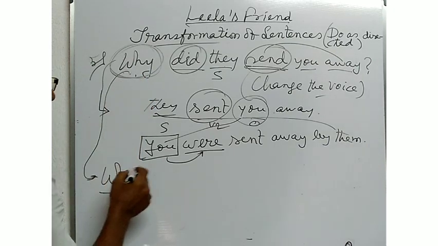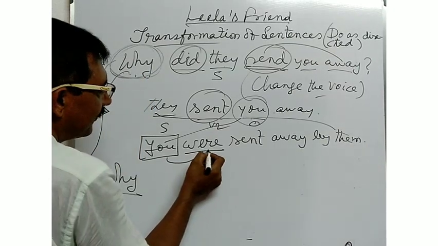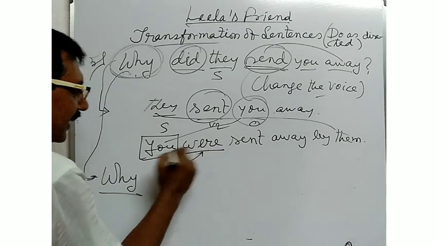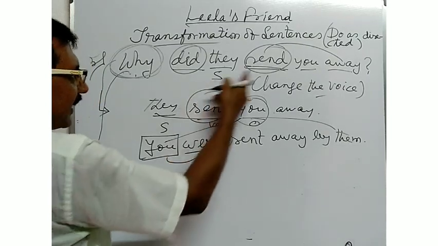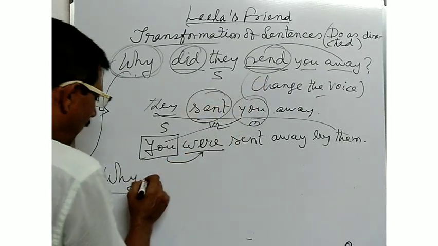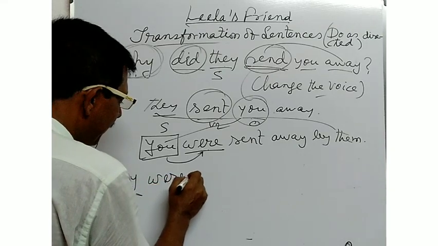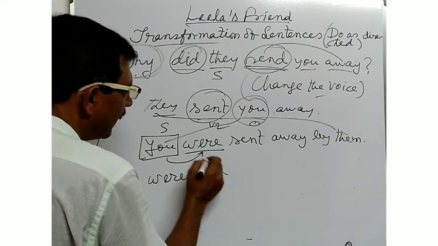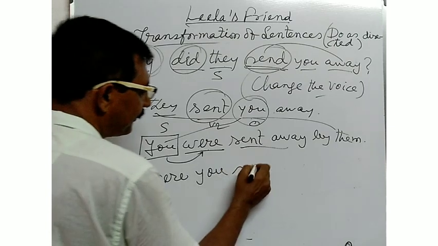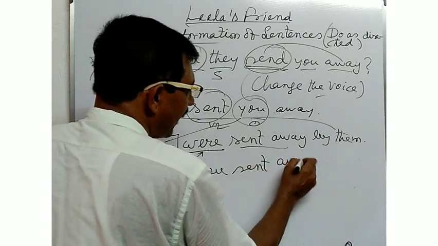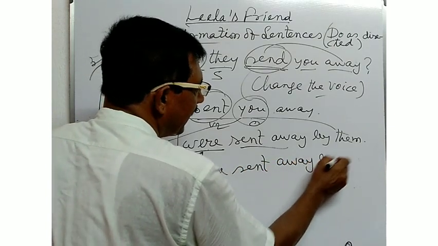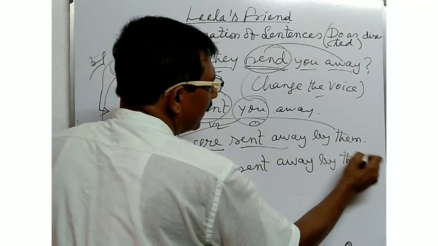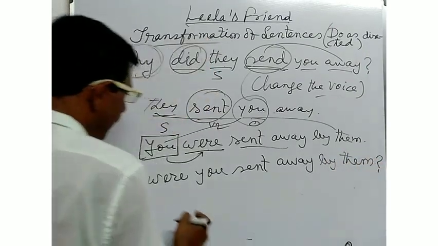Why? Next, the sentence will be converted into interrogative formation, as it is an interrogative sentence. Why were you sent away by them? This is the answer.